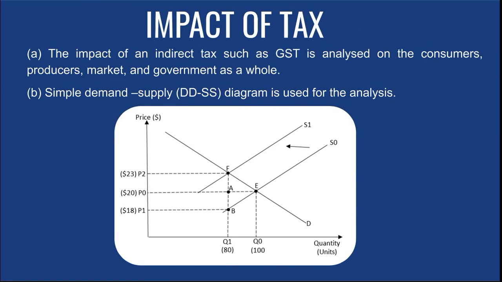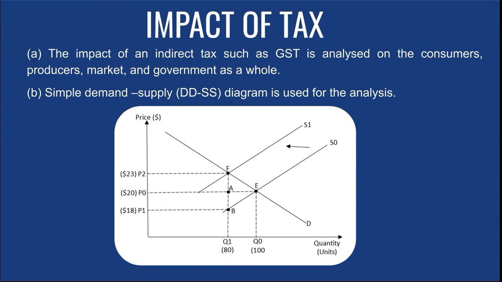The upper box is the total tax burden paid by the consumers to the government, whereas the lower box, which is P0, A, B and P1, is the amount of the tax paid by the producers to the government.